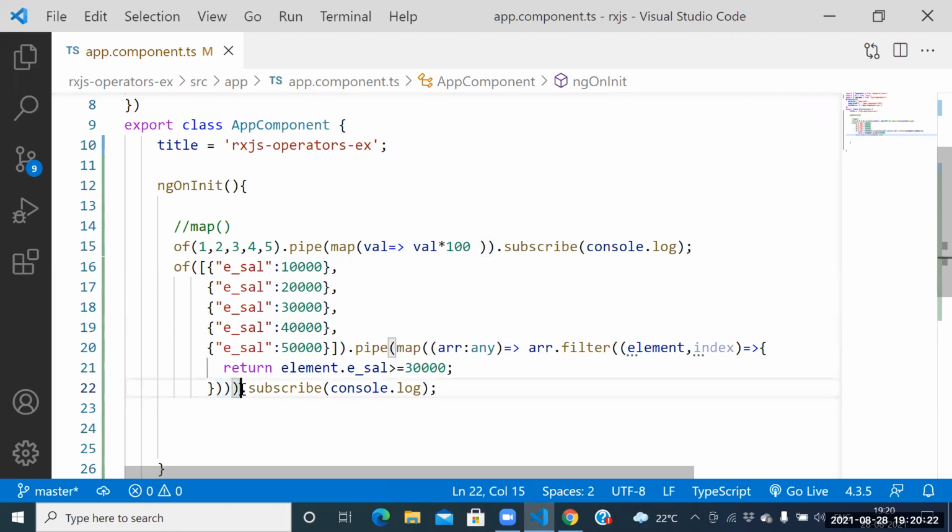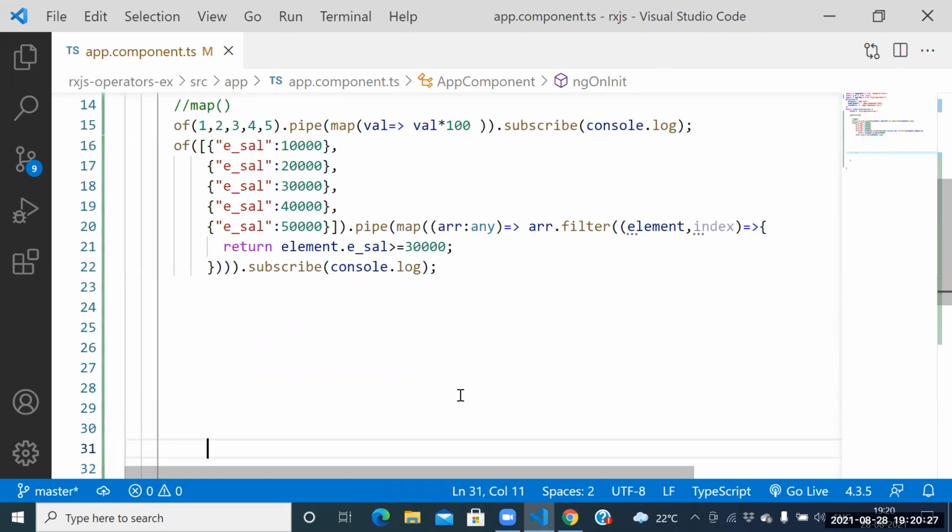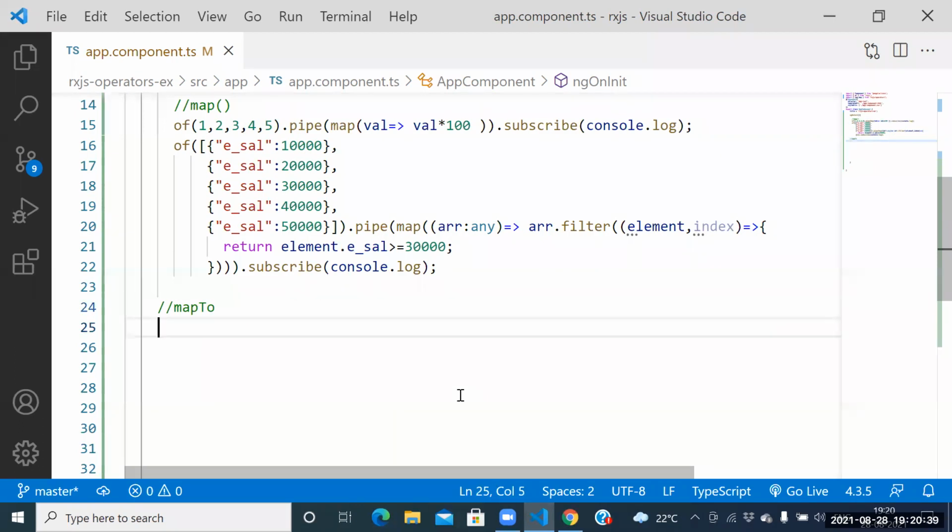Yes, guys, can I go for another example? Can I go for another operator again? Which operator do we need to see? We should be in a position to go for one more operator again. Another operator is which operator, guys? MapTo. Guys, MapTo. What is the use of MapTo?